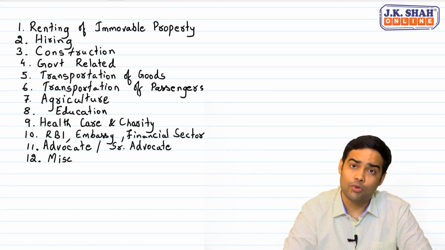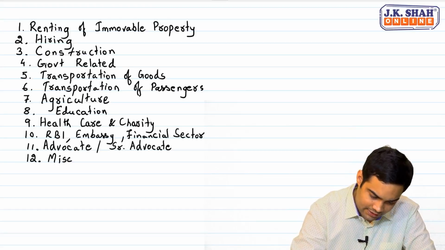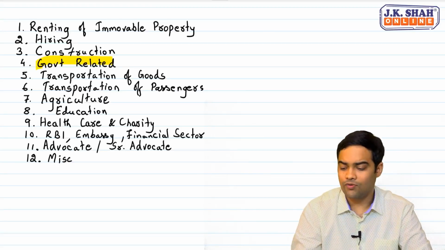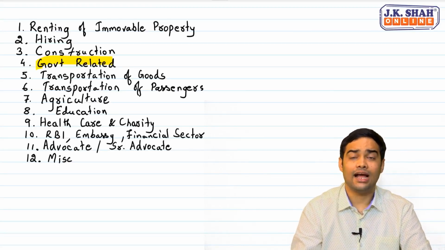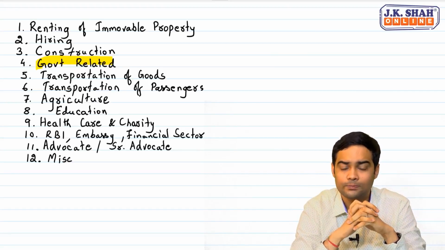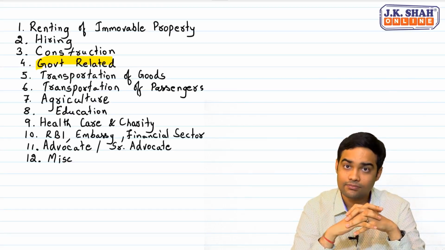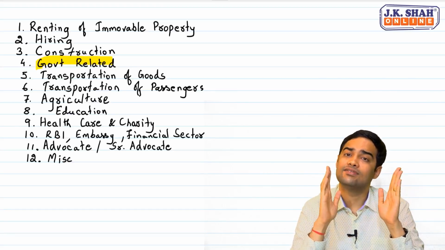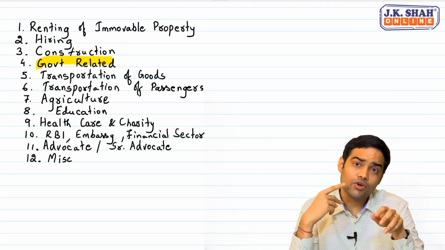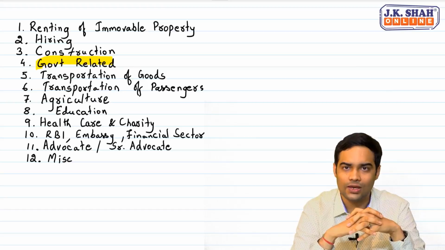Then we have an important one. Government related. Yes, very critical. Services provided by government and services provided to government. Let me tell you the general rule. Any service provided by government is exempt. But any service provided to government is taxable. This is the general rule which we will be following.